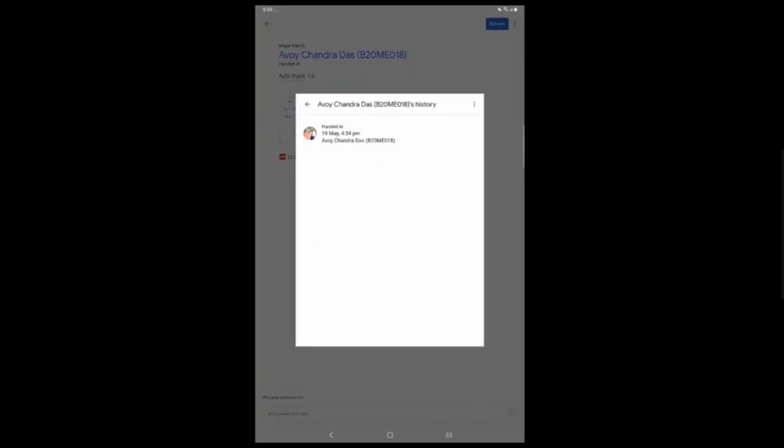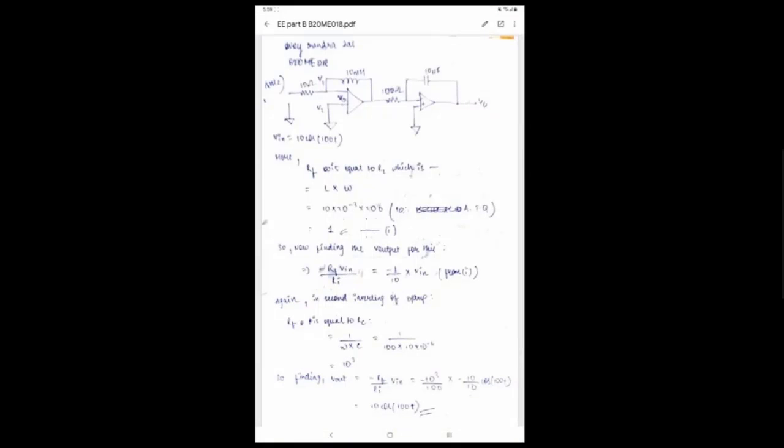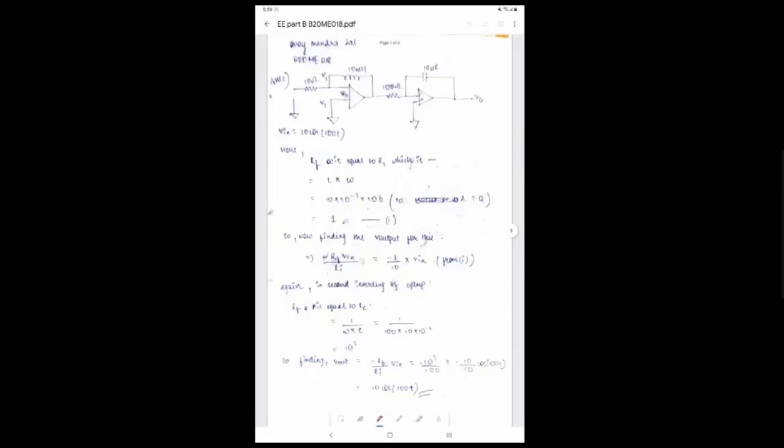Submission. So I'm going to see the history, whether he submitted it late. No, it's within the deadline, so it's fine. No penalty. I opened this assignment. I click on edit, and here I select the pen tool. So I'm selecting the red one,